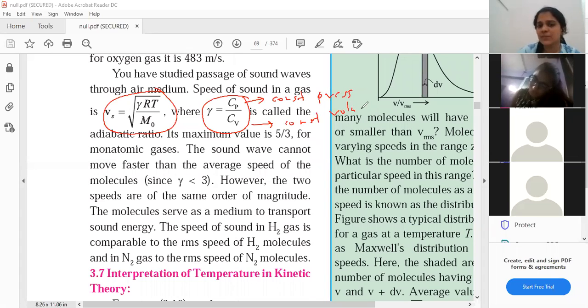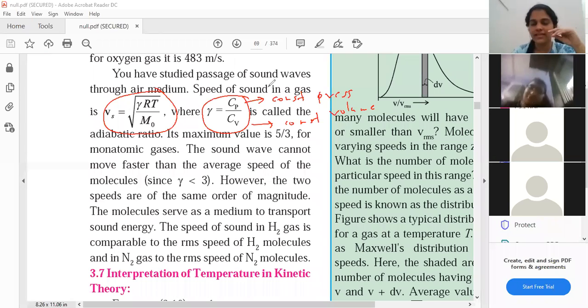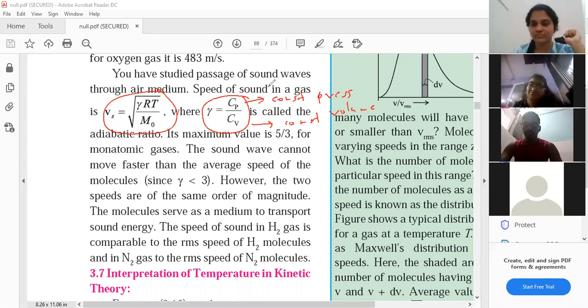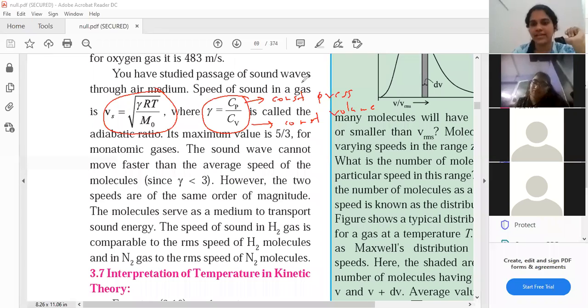Have you all seen this gamma parameter before? Because this actually comes under thermodynamics. Have you all heard of it before? Yes, no? No, ma'am. Okay, fine. If not, then no problem because it is written here anyways.